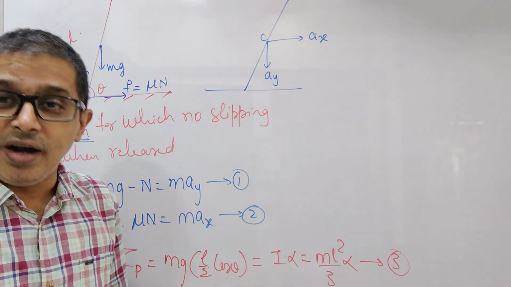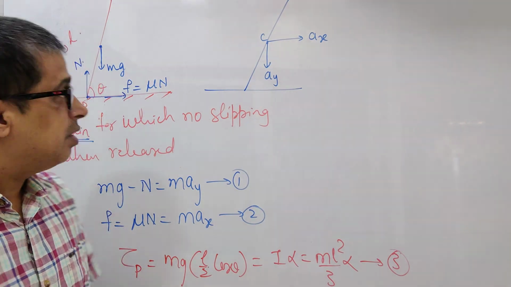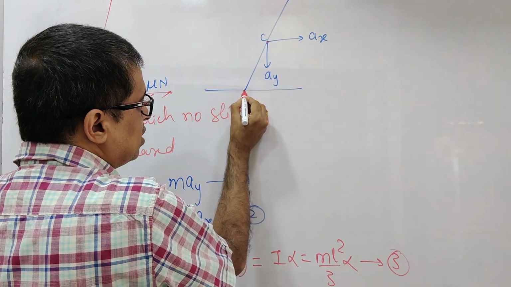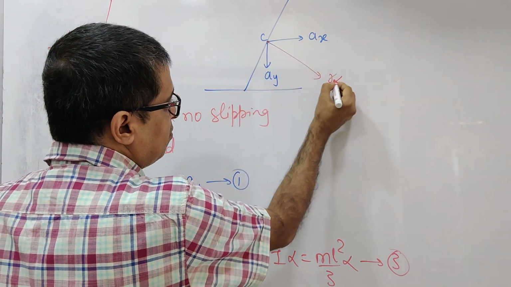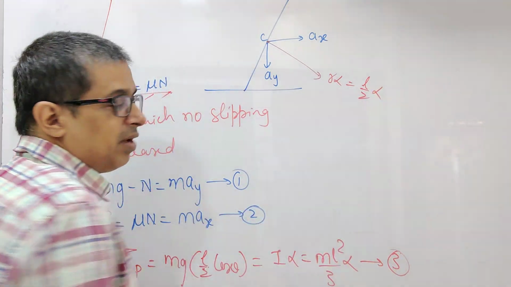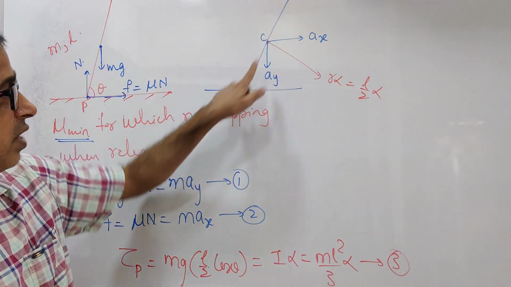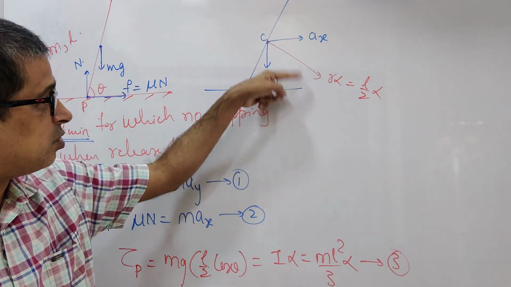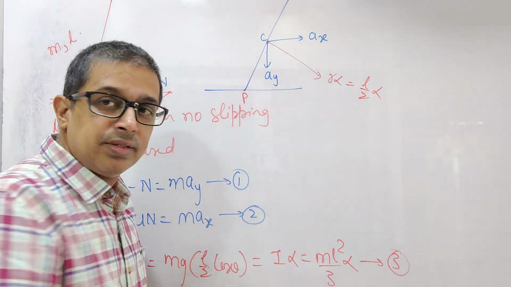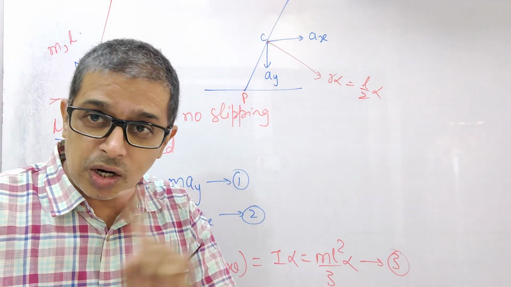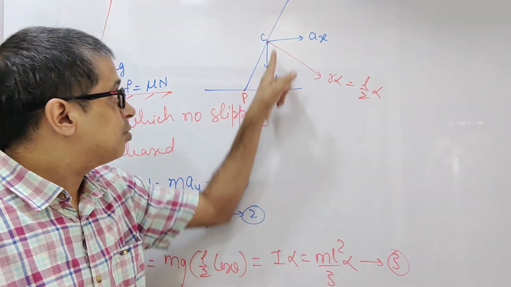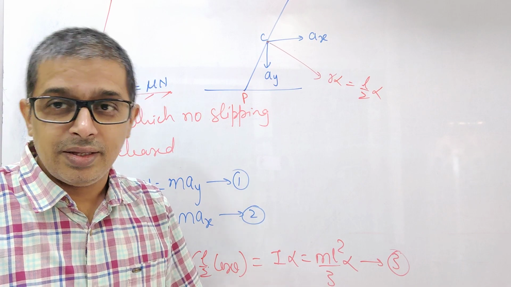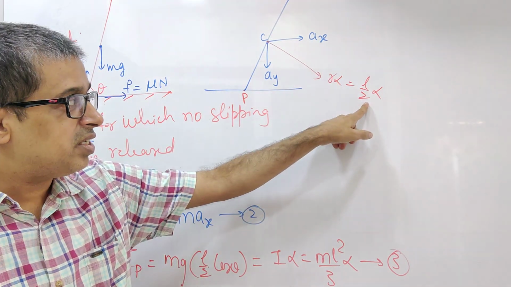I need two constraint relations here. Count the number of variables. How do you get the constraints? Have a look at this. The acceleration of the center of mass with respect to this point will be r alpha, which is nothing but L by 2 alpha, because the center of mass is going in a circular track about the point P. Point P is not accelerating, it's not slipping. So the center of mass is going about in a circular track about the point P. So this will be r alpha, which is L by 2 alpha.